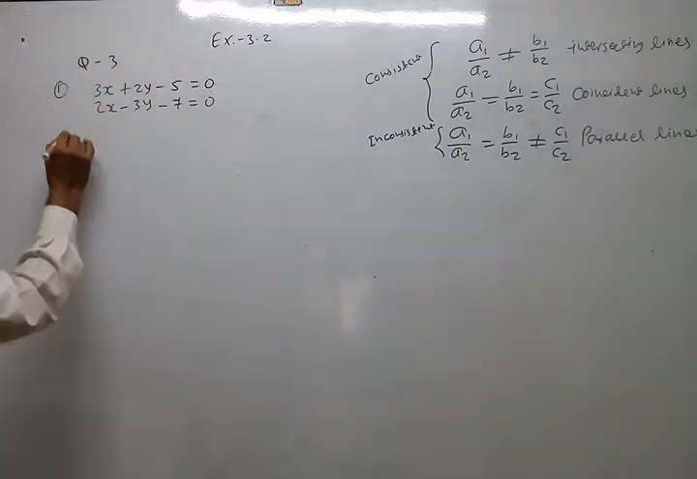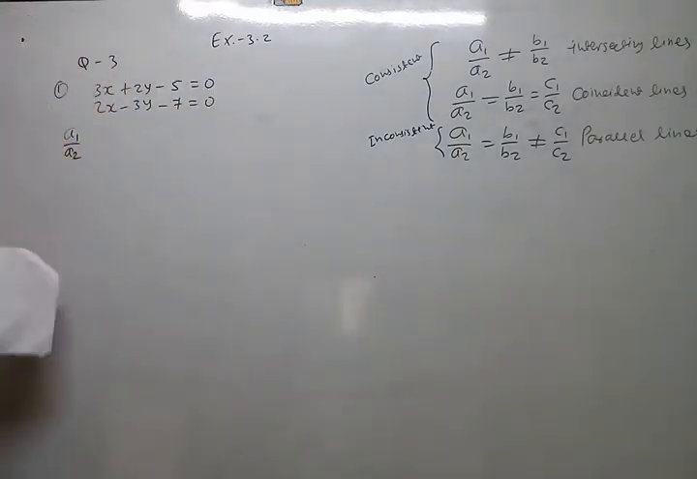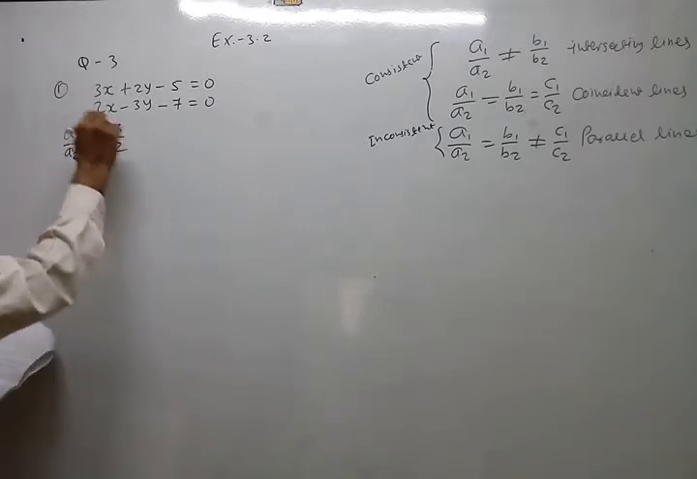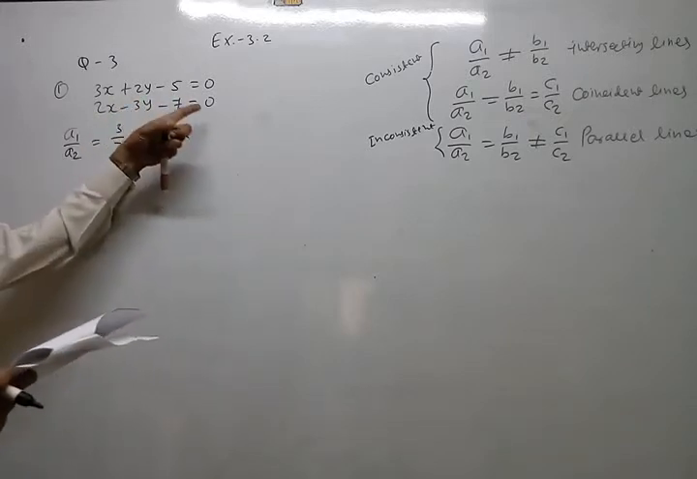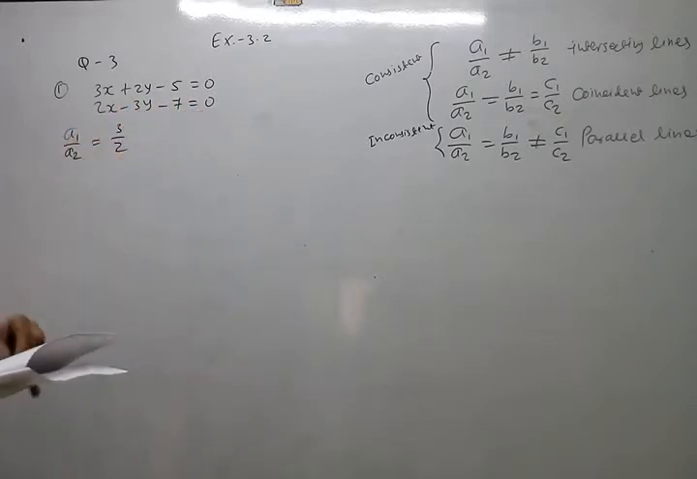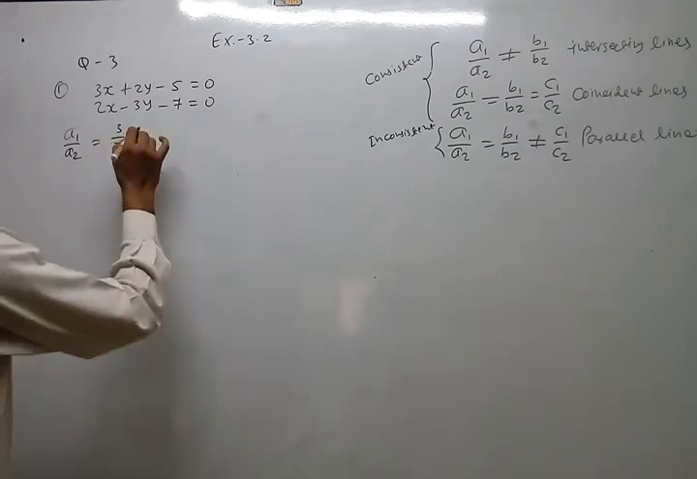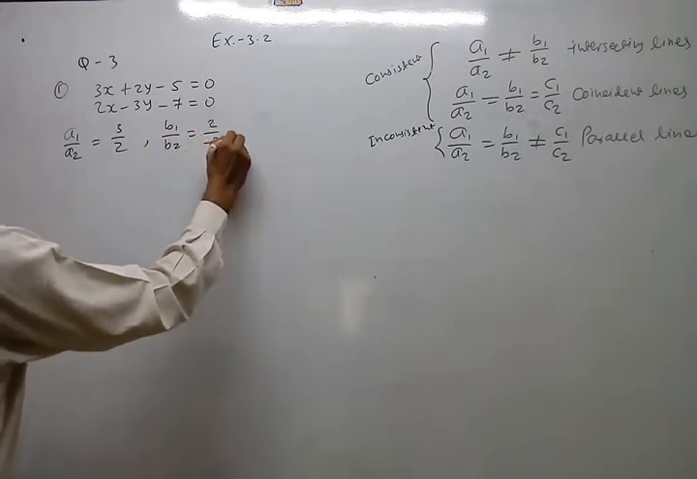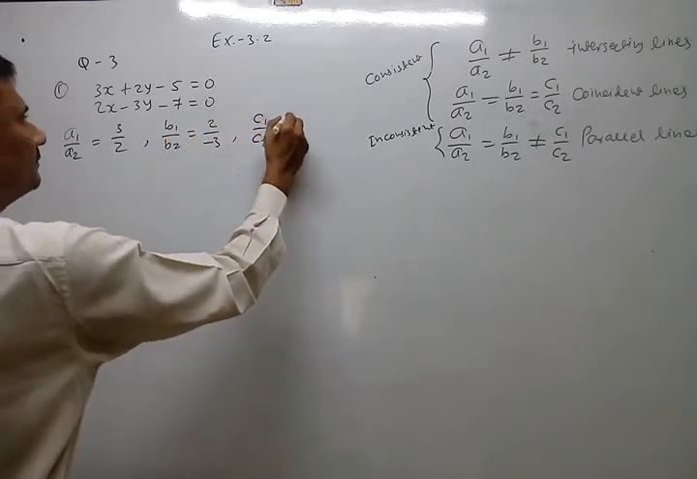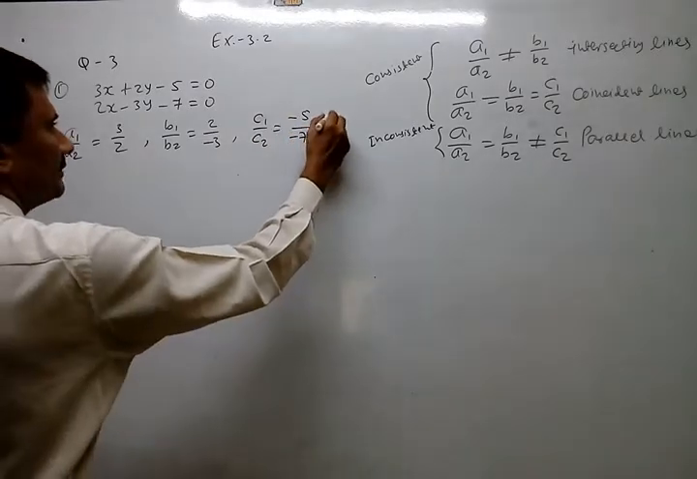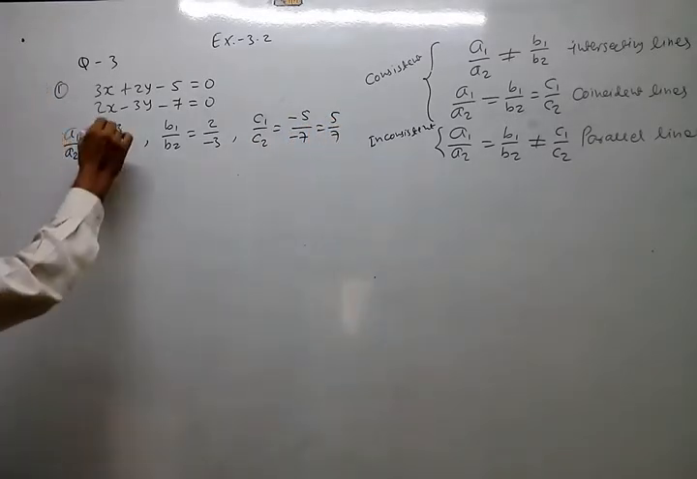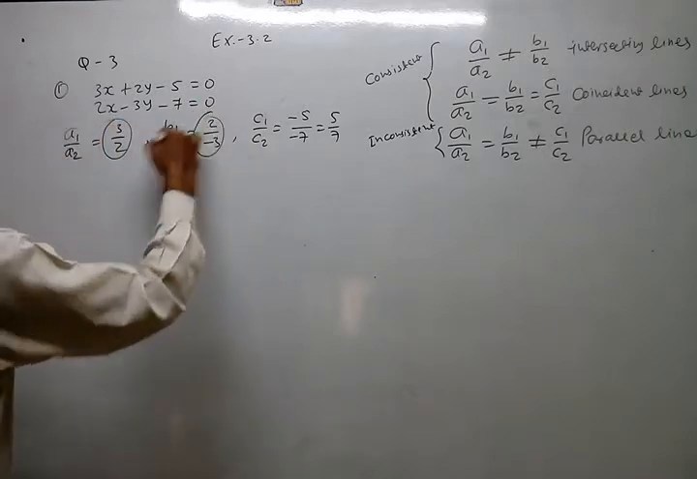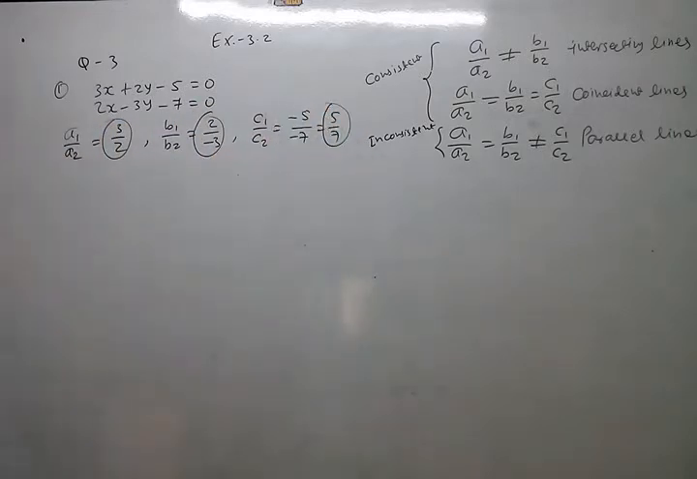Okay. Now write a1 upon a2 equal to 3 by 2. Let me repeat the equations: 3x plus 2y minus 5 equal to 0, and 2x minus 3y minus 7 equal to 0. Now b1 upon b2 is 2 upon minus 3. c1 upon c2 is minus 5 upon minus 7, but it becomes 5 by 7. So we get first 3 by 2, second 2 by minus 3, and third 5 by 7. Simplify if anything is possible.